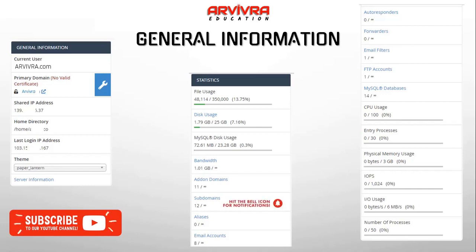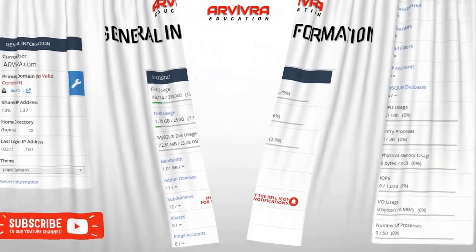What is a database? A database basically helps to launch your website. The database carries all the information of your website, pictures, images, and everything. So you can see that 12 subdomains are there, and 12 other databases. This is how it all works. So let's proceed with the next slide.